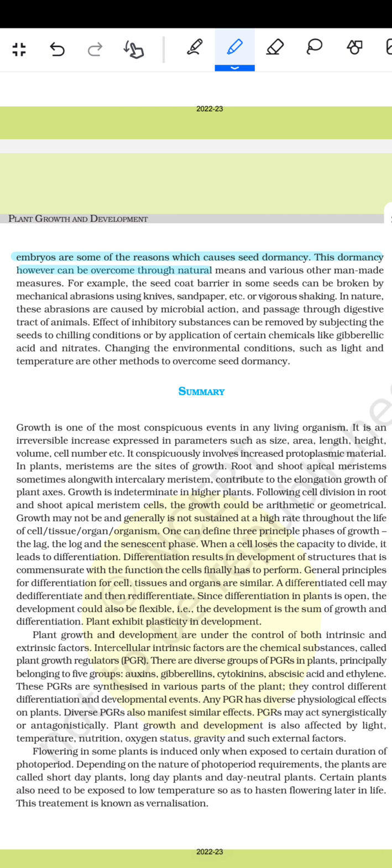This dormancy, however, can be overcome through natural means and various other man-made measures. For example, the seed coat barrier in some seeds can be broken by mechanical abrasion using a knife, sandpaper, etc., or by vigorous shaking. In nature, these abrasions are caused by microbial action and passage through the digestive tract of animals. The effect of inhibitory substances can be removed by subjecting the seeds to chilling conditions or by the application of certain chemicals like gibberellic acid and nitrates. Changing the environmental conditions such as light and temperature are other methods to overcome seed dormancy.